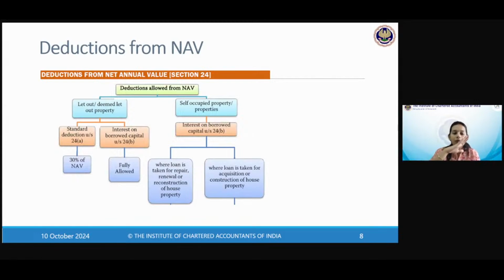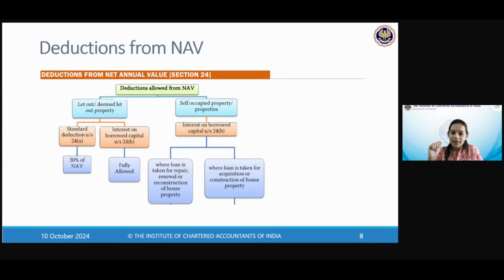So if there was some accrual of municipal tax during the year, but the owner did not pay anything, and next year he paid 24 months municipal tax together, then next year he will get the deduction. This year he will not get anything. So it is on payment basis. Okay, very clear. Very few concepts in income tax are payment basis driven. Most of them are mercantile or accrual. So please remember the exceptions. Municipal tax is one of them. Okay. All right. Next, and that too only in this income from house property. If you come across it in any other chapter, in any other head, it may not be the same. So please check there. Okay.